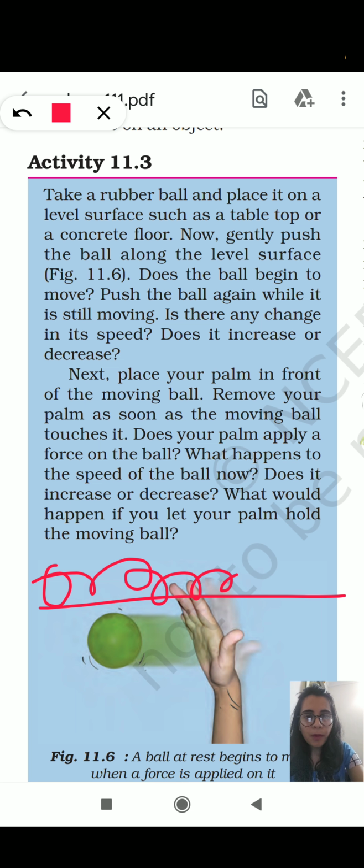Then, does your palm apply force on the ball? Yes, it will apply force on the ball. The ball was moving towards your hand, but when it touched your palm, the speed of the ball will decrease. So let's go through this. Does your palm apply force on the ball? Yes, it applies force on the ball. What happens to the speed of the ball now? The speed will decrease. I hope I'm clear.